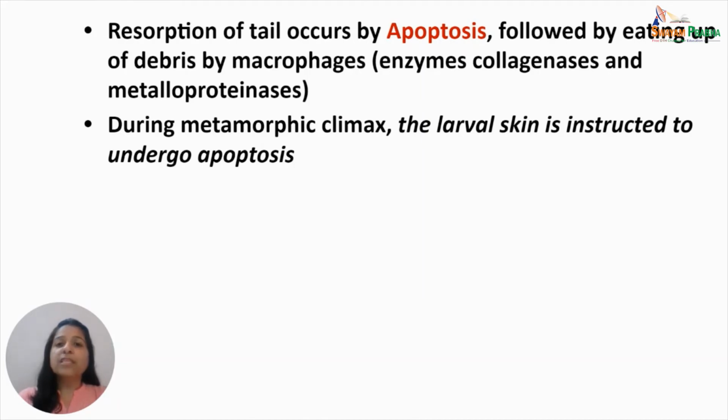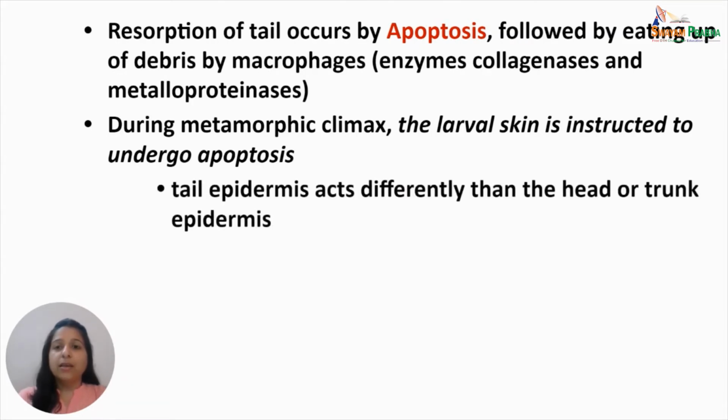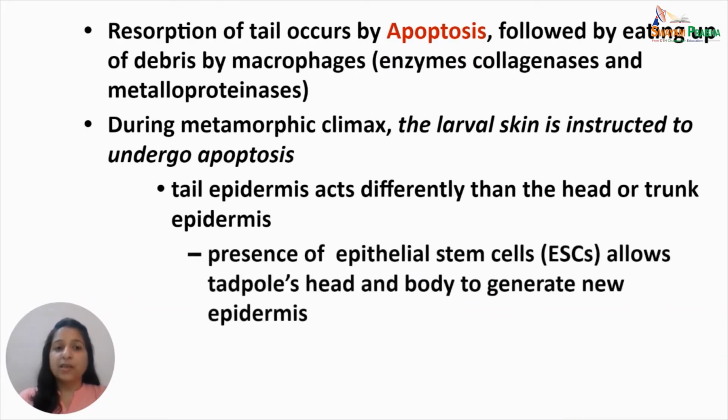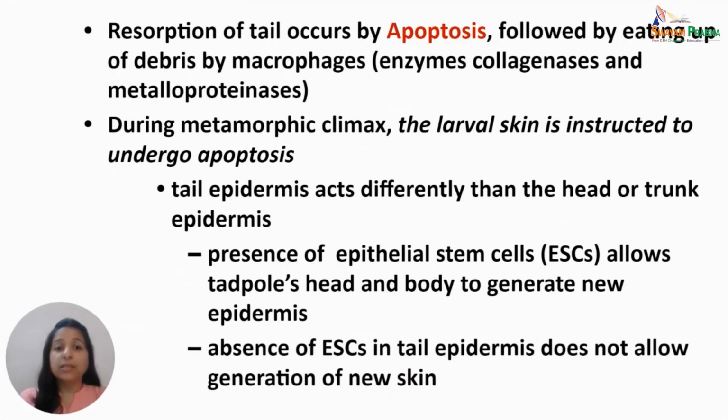Now, during metamorphic climax, the tail skin is instructed to undergo apoptosis. There are several other parts of the skin also which are instructed to undergo apoptosis during metamorphic climax. Like the tail epidermis here acts differently than the head or trunk epidermis. And this is possible because of the presence of certain stem cells in the epithelium, known as the epithelial stem cells or the ESCs, which allows the tadpole's head and body to generate new epidermis. However, these epithelial stem cells are absent in the tail epidermis, which does not allow the generation of any new skin in the tail once it is resorbed.